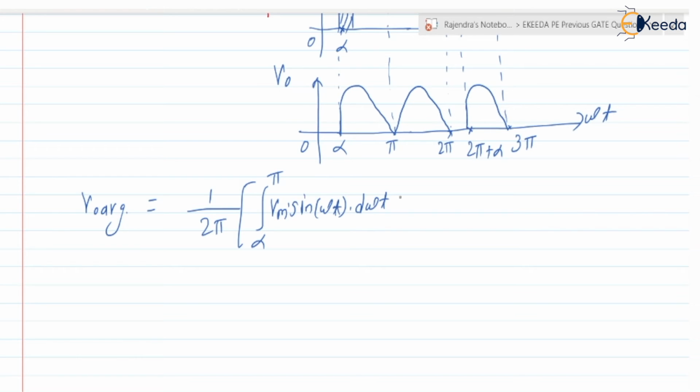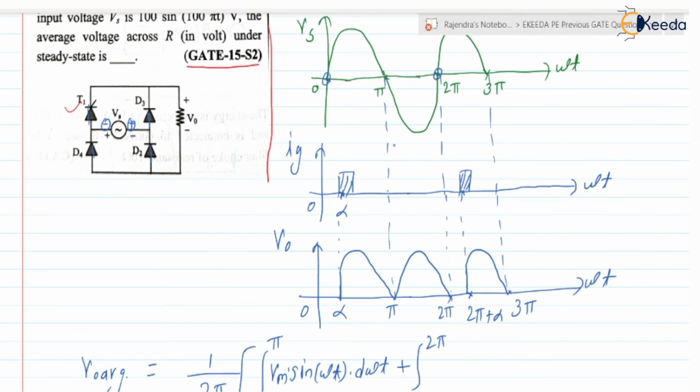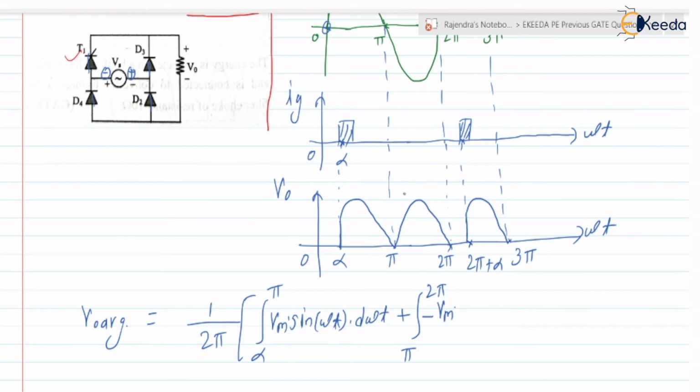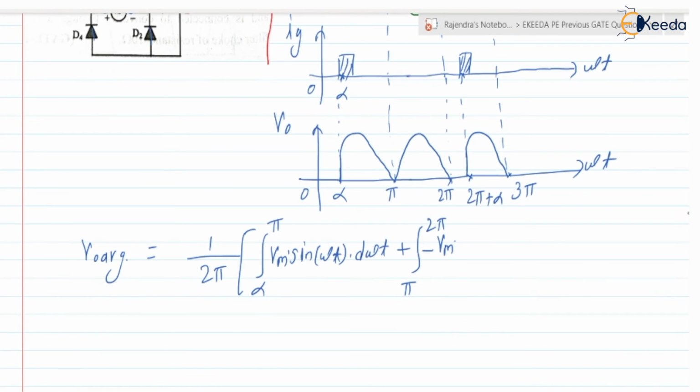From pi to 2 pi, Vs is negative but V0 is positive, meaning both are opposite, so we write minus Vm sine of omega t d omega t.